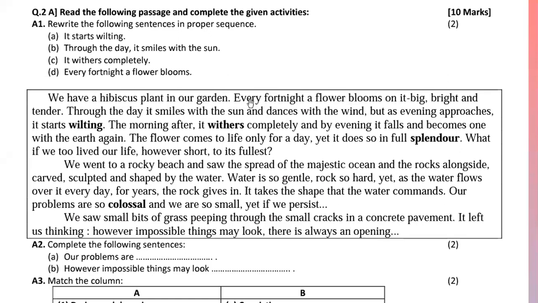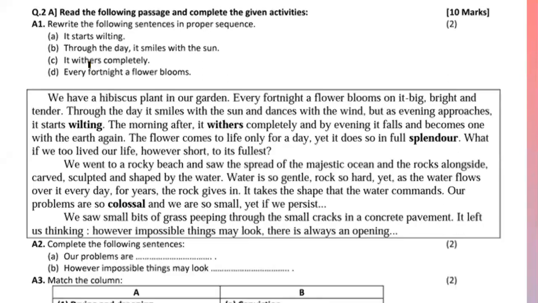So here we got our first sentence. Every fortnight a flower blooms. This is your first sentence. Now through the day it smiles with the sun and dances. Here we get our second sentence. Second sentence क्या होगा? Through the day it smiles with the sun. But as evening approaches, it starts wilting. We got our third sentence. It starts wilting. So it means we got our three sentences. So automatically जो remaining एक बच गया है वो last में हो जाएगा. So here is our answer.